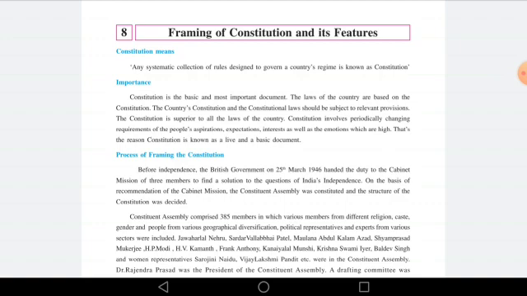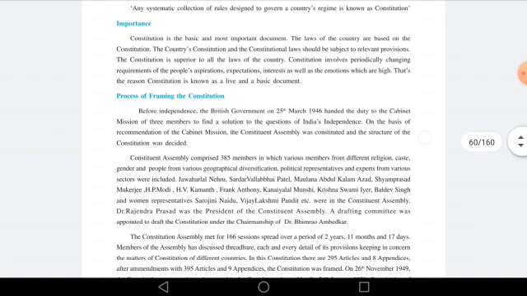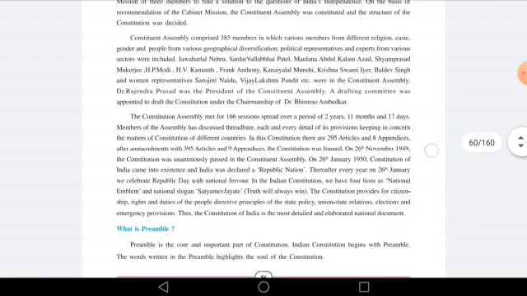So, in our last class, we already studied our chapter number 8, that is Framing of Constitution and its Features. So, in this chapter, we studied about the Constitution, right? We studied what is Constitution, why is our Constitution important, what was the process, who made this Constitution, when was this Constitution made, and when was the Constitution adopted by India. So, we have already studied all these things in our last class.